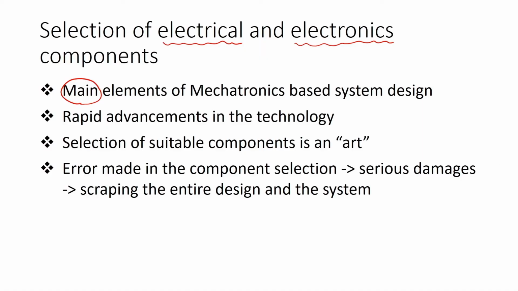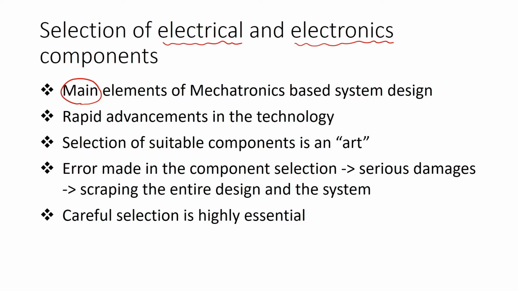If we make a certain error in the component selection, it may be very dangerous to the entire design of the system. The improper selection or inappropriate component in our assembly of the automated system may lead to the scrapping of the entire design. We have to scrap the entire design or the product or the system. Therefore, we must be very careful in the selection of these elements.